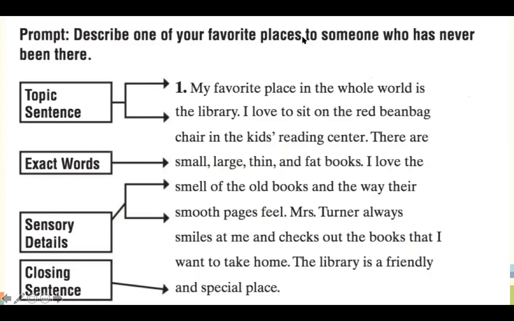Good job. The topic sentence is right here. What place is this person describing? Library. Good job, well done. This person is describing the library.